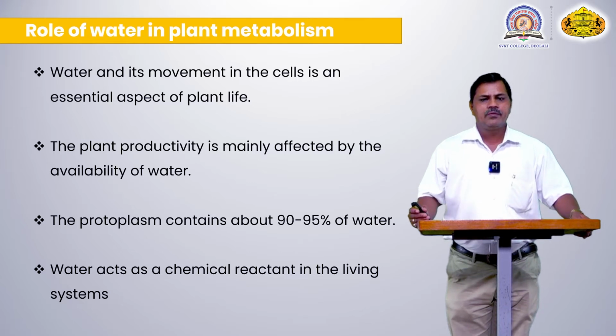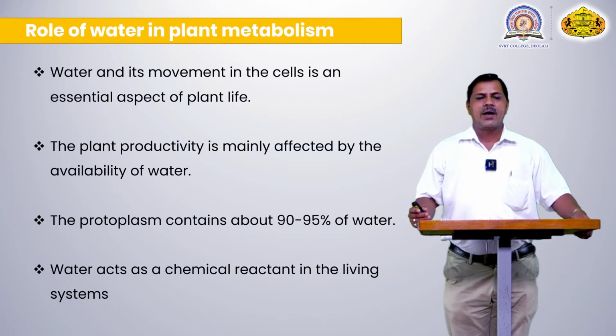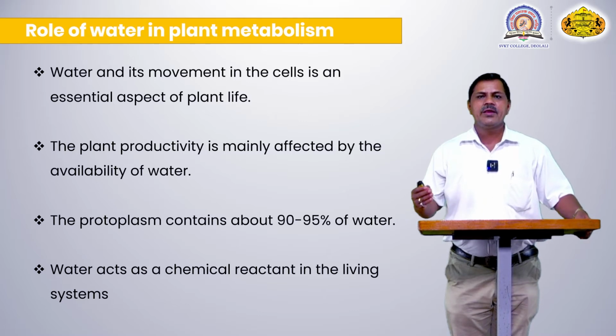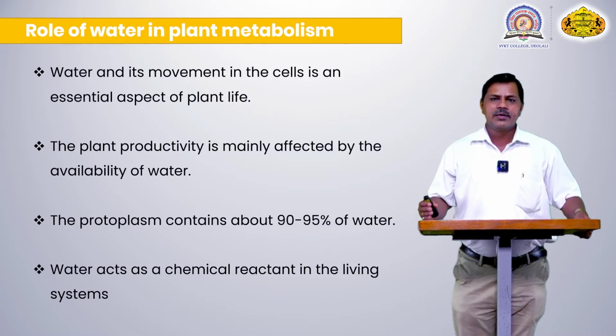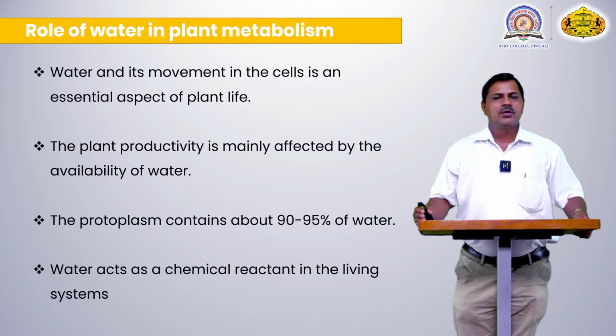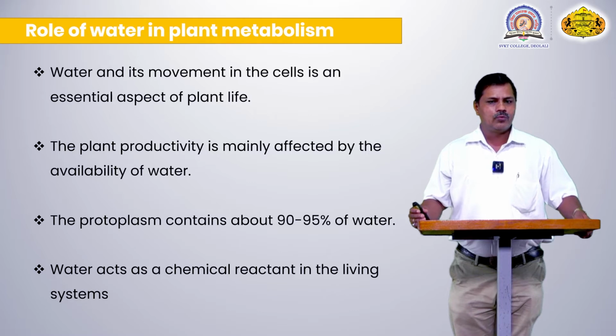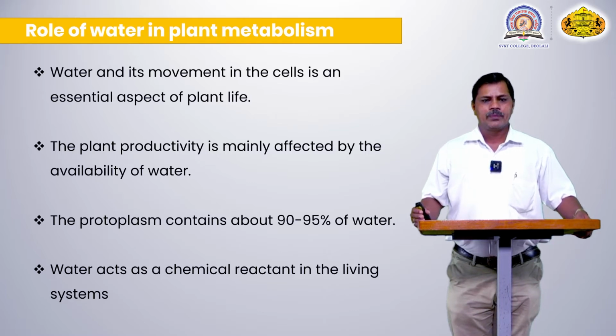Plant productivity is mainly affected by the availability of water. The yield of the crop is mainly dependent on it. Without water, there is a huge decrease in the yield of the crop. To increase productivity, the water molecule is essential. Without the water molecule, the productivity of the plant does not occur.